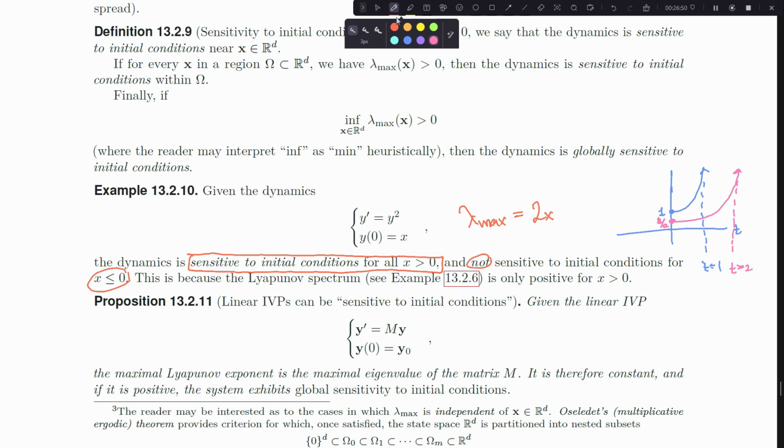Okay, well what that means is if I'm really, really close to 1, let's say I started at 1 minus epsilon, I actually reach an asymptote at t equals something like 1 over 1 minus epsilon, a future time that's substantially farther forward than where I started. And so the spread between the two of them does grow exponentially fast. That's why I'm sensitive to initial conditions near 1, near actually any positive x point, right?